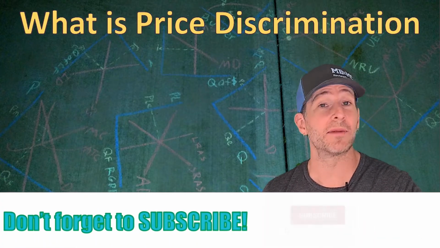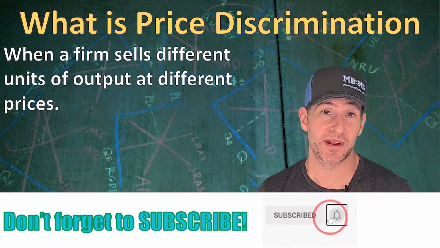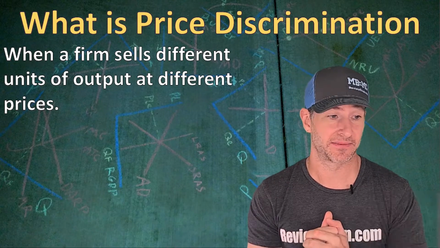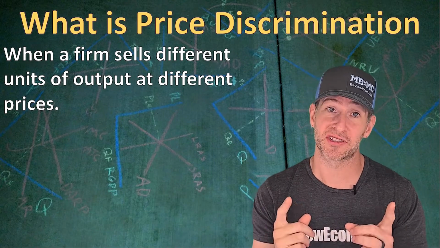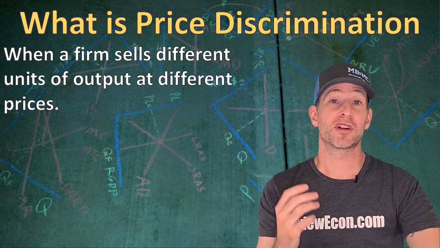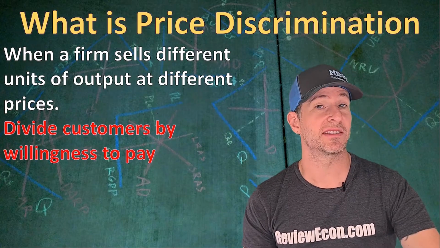First of all, we need to know what price discrimination is. Price discrimination is when a firm sells different units of output at different prices. That means it's the same product, but it's being sold at one price for some consumers and other prices to other consumers. In order to be able to price discriminate, the first thing a business must be able to do